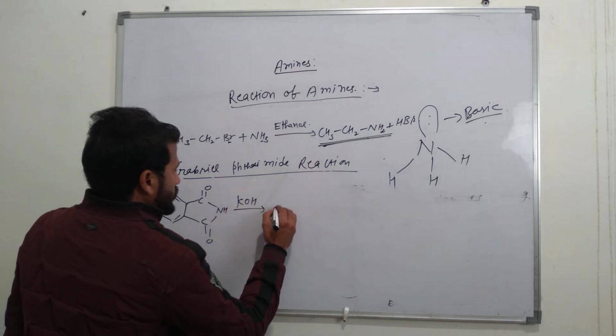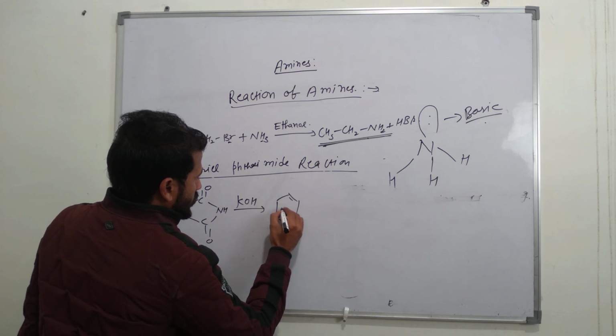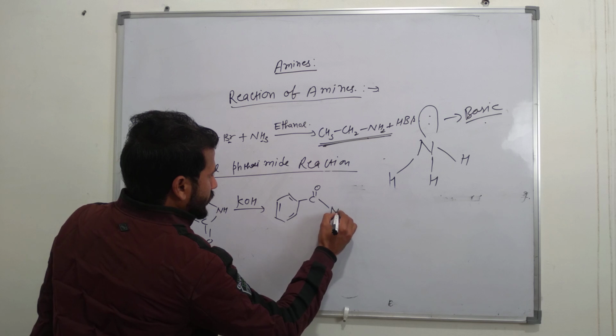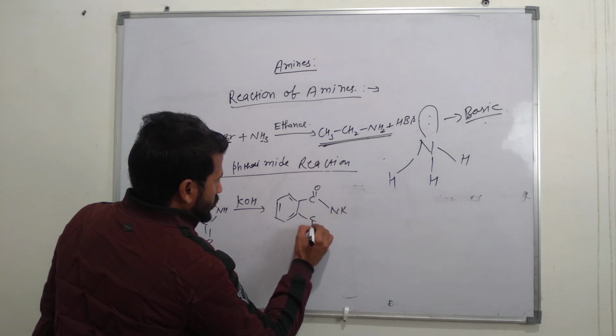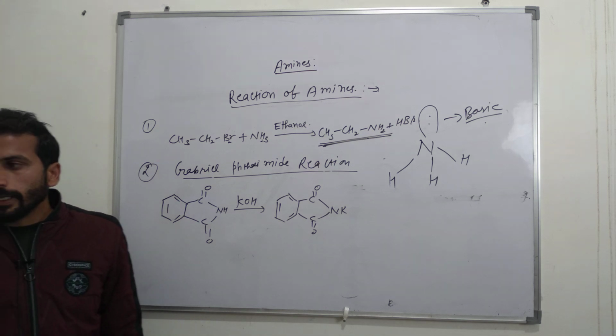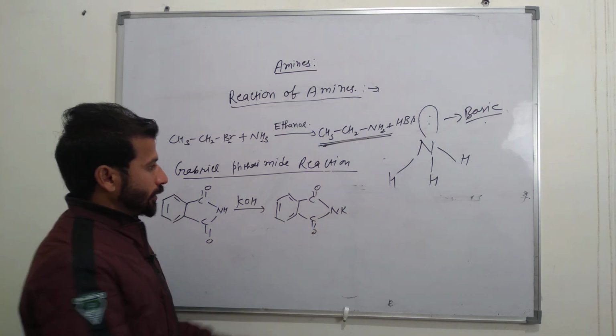The product is C double bond O, N K. This is the salt, and the name of this is potassium phthalimide.